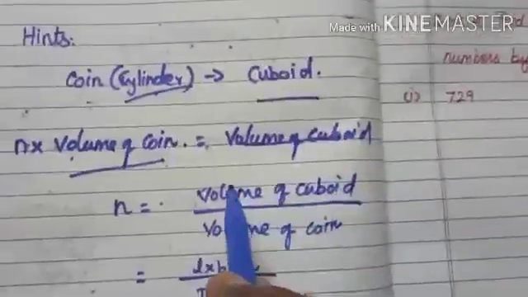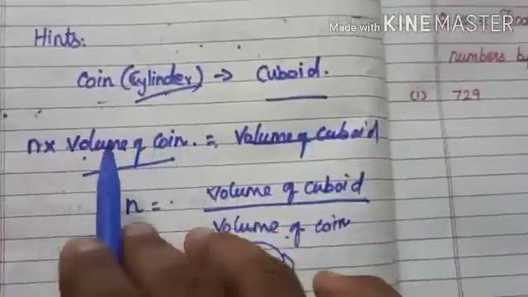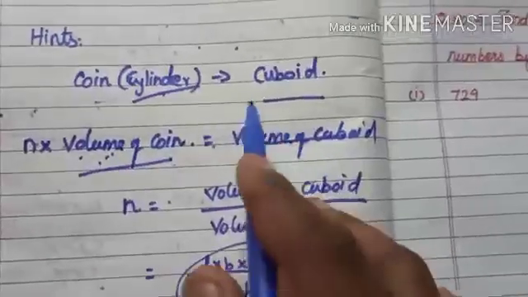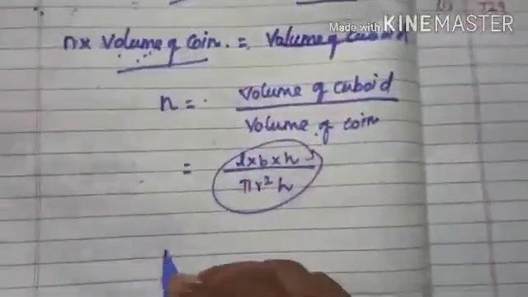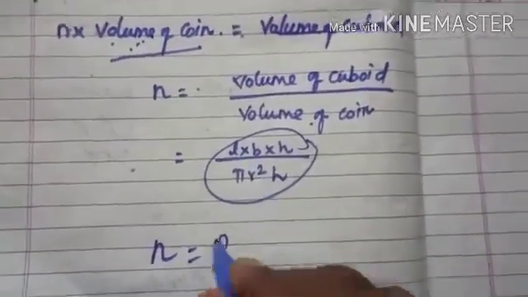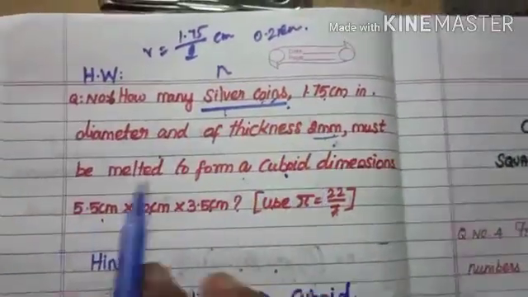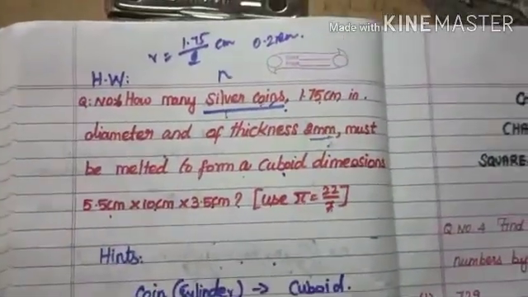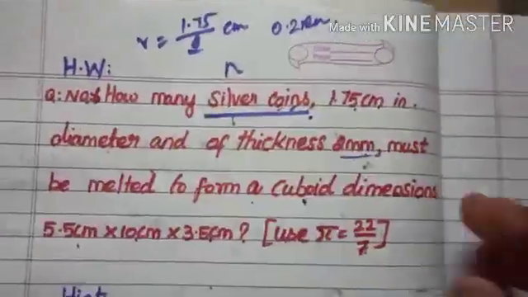So you need to divide like this, or you have to substitute the formula and substitute the values. Finally you have to change over and cancel, simplify, you get a value n. So finally you need to find out how many coins are melted to make a cuboid with the dimension 5.5 centimeter into 10 centimeter into 3.5 centimeter. So question number 6, you do it as a homework.